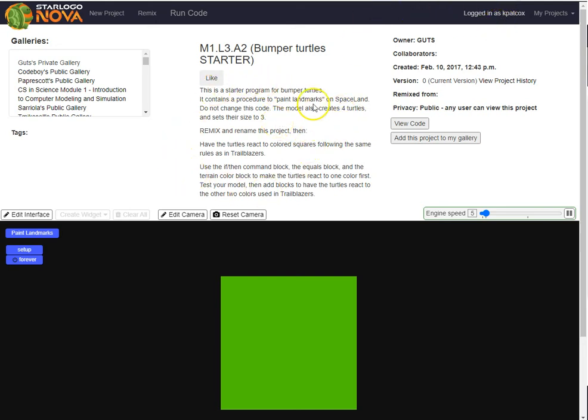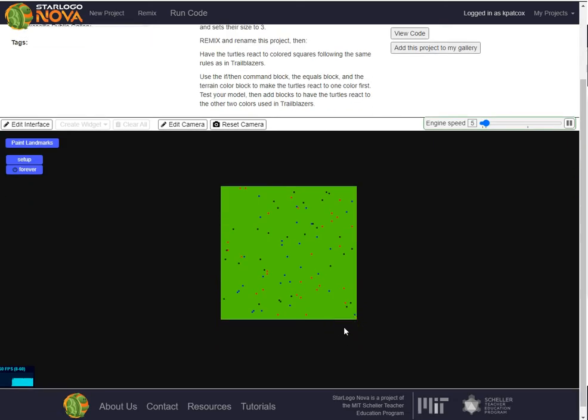So it gives you directions here on what you're doing. This is a starter program for bumper turtles. It contains a procedure of landmarks. We've talked about that just a second ago. Remix and rename this project. So if I wanted to see what this does first, I'm going to click my Run Code button. Then I'm going to click Paint Landmarks. You'll see all these landmarks. If I zoom in, if it'll let me, it's not letting me, but you'll notice that there's black, there's blue, and there's red, just like yesterday's paper that I gave you.